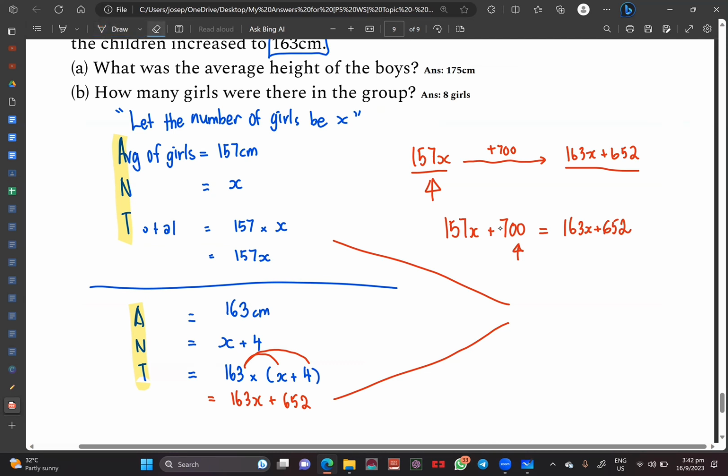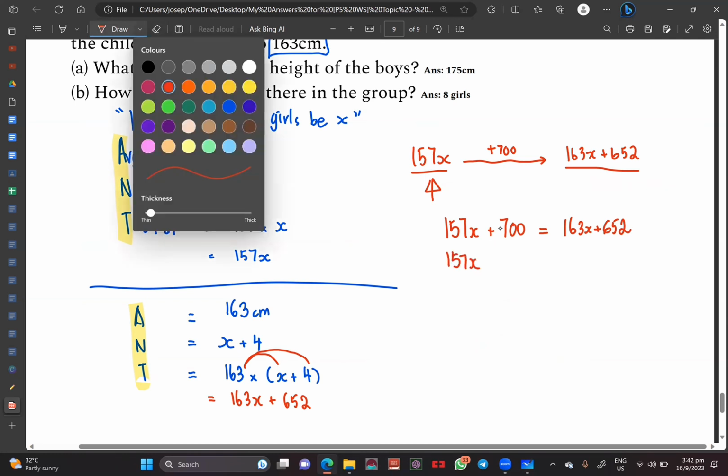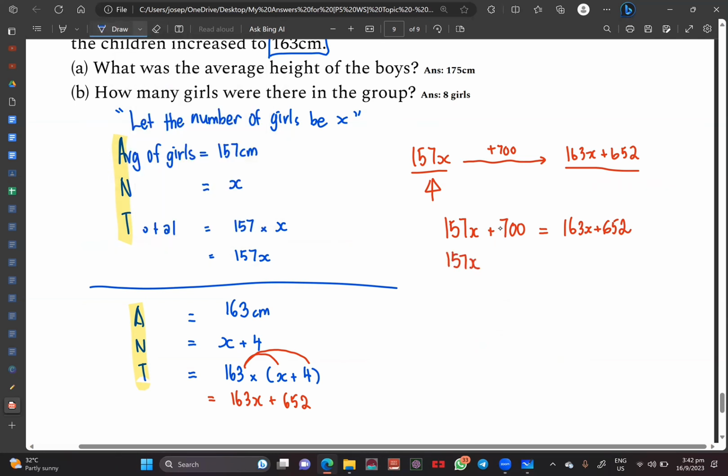Now, same family, sit together, right? 157X doesn't change. What happens is that my 700 must be shifted to this side. Agree so far? Then my 163 must be shifted to this side. True? Same family sit together, what? Correct or not? The X and the X family together, the numbers and the numbers family together. So over here, you minus 163X is equals to 652 minus away 700.